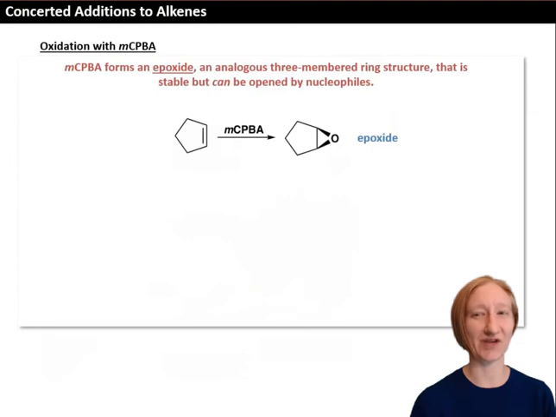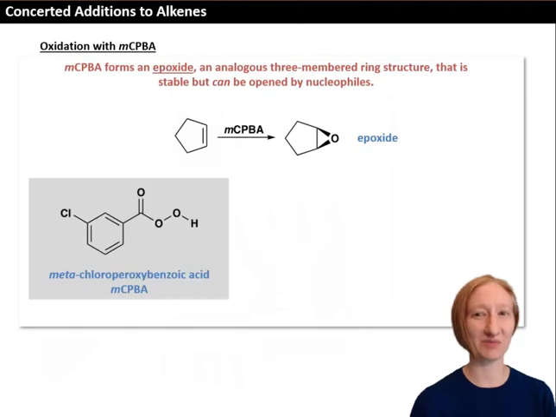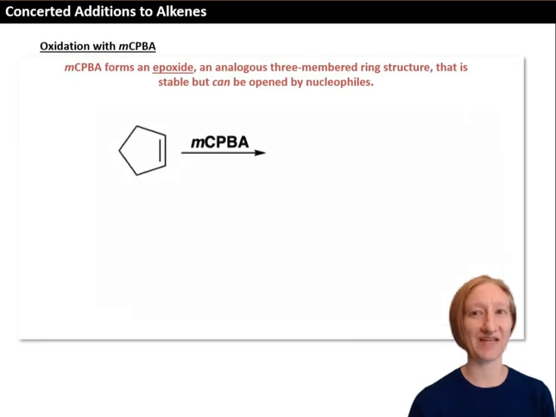Another concerted addition reaction that we'll see is the reaction of an alkene with MCPBA to form an epoxide. MCPBA is metachloroperoxybenzoic acid, and it functions as an oxygen atom donor, as we'll see in a minute. This is a concerted reaction, and both carbon-oxygen bonds of the epoxide must form on the same face of the ring. In the addition of MCPBA to an alkene to form an epoxide, all bond breaking and forming steps happen at the same time. The reaction is concerted.